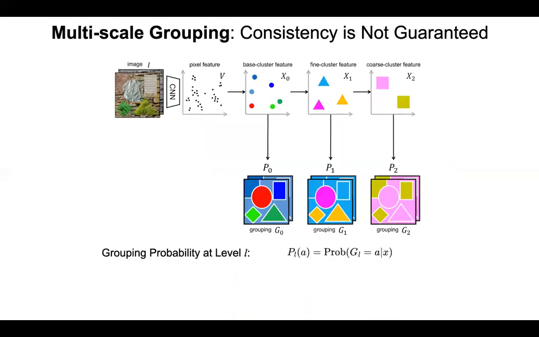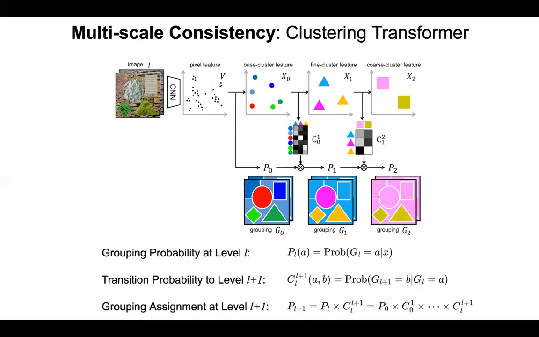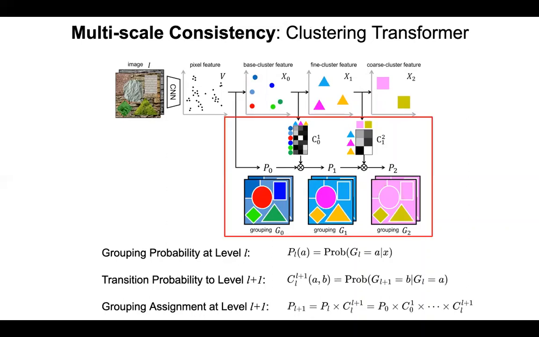We can generate features and cluster them at each level of granularity. However, it does not guarantee the consistency of hierarchy. We desire a consistent multi-scale grouping such that the segments of a fine-grained cluster should belong to the same coarse grain cluster. Our idea is to predict the fine to coarse transition probability, with which finer clusters are merged into coarser clusters.